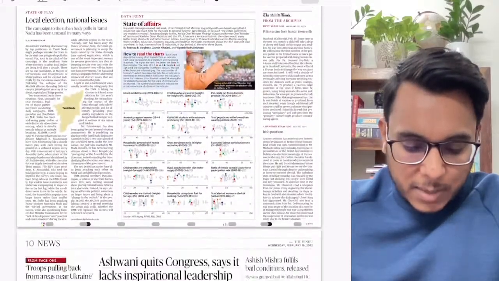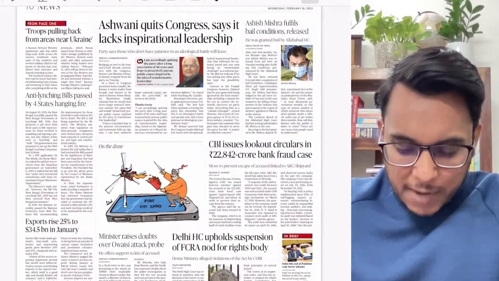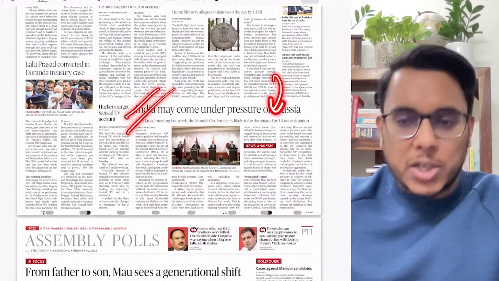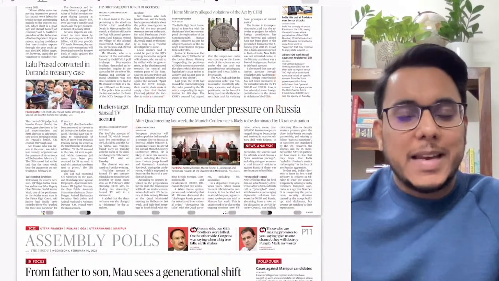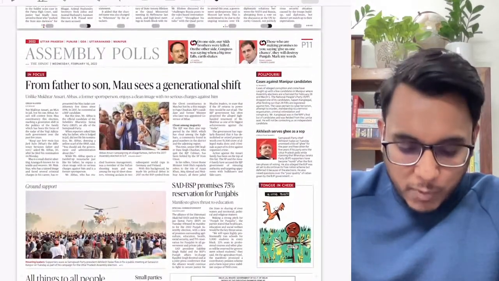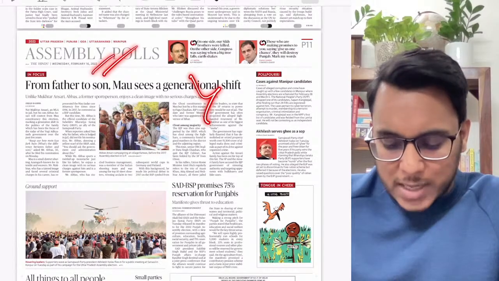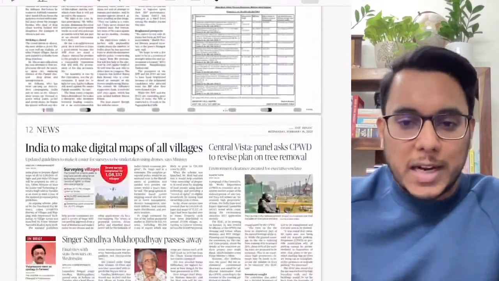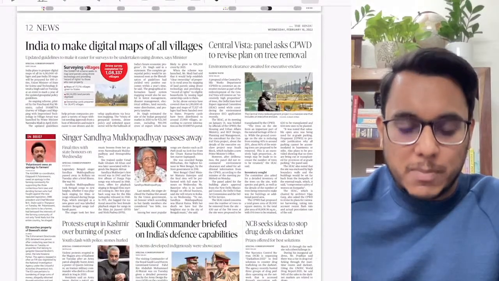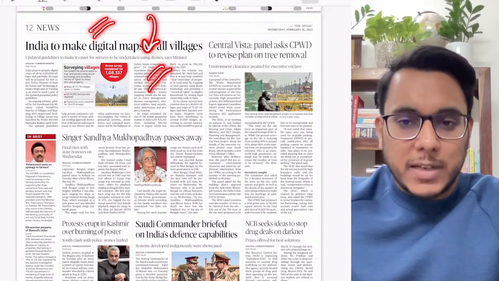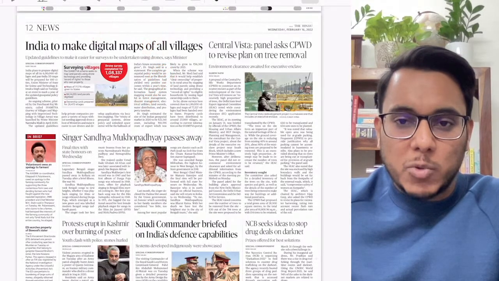Okay, then further moving on, here we see India may come under pressure on Russia. With respect to Ukraine and Russia, this entire issue will be taken up. Then further moving on, assembly polls. This article is just talking about the political developments that have been there. Nothing very important in this direction. India to make digital maps of all the villages. This particular development we are going to see.